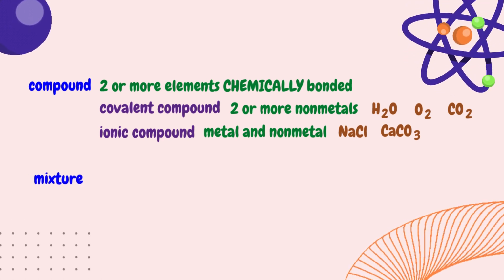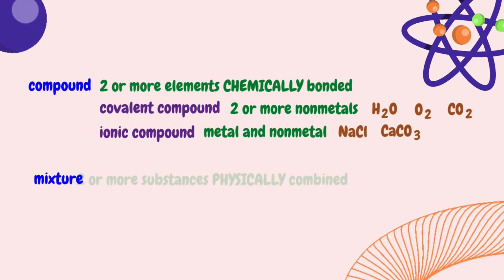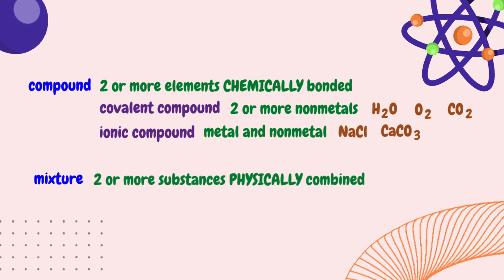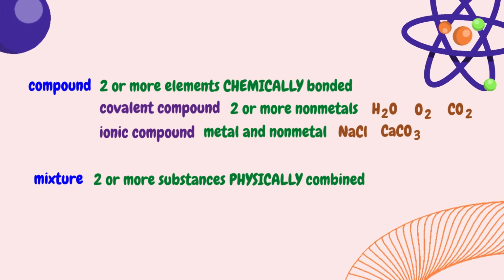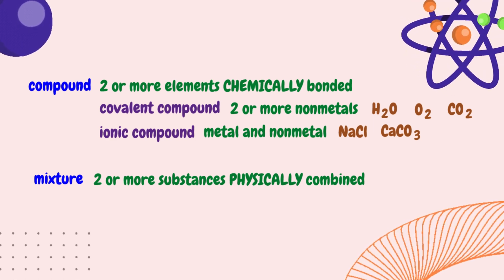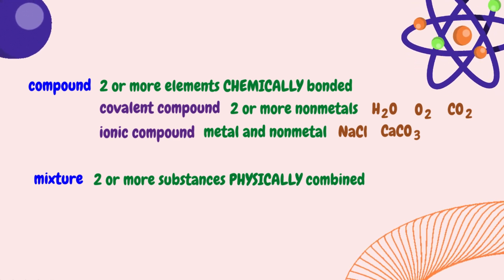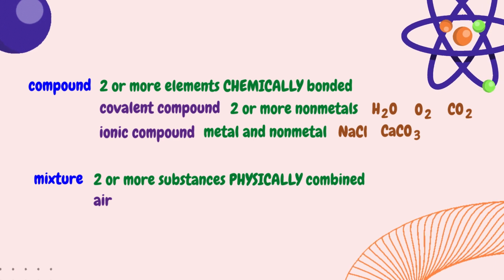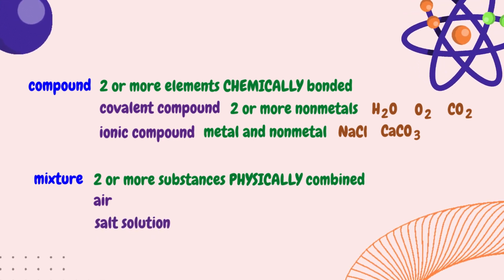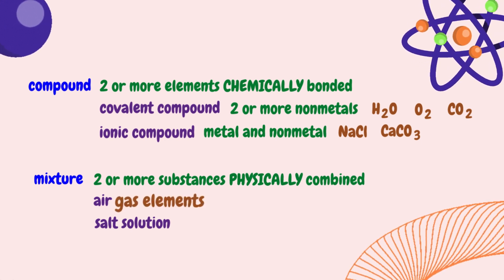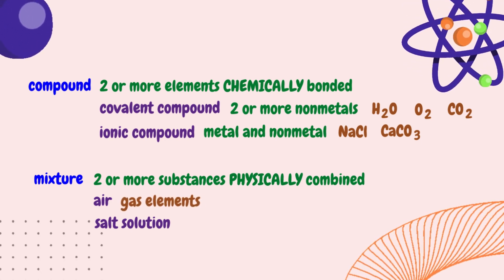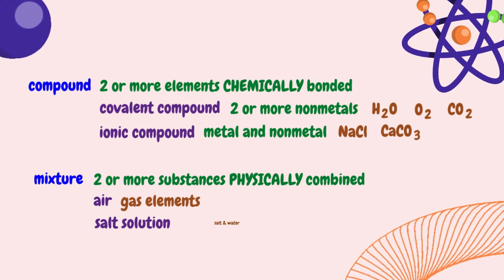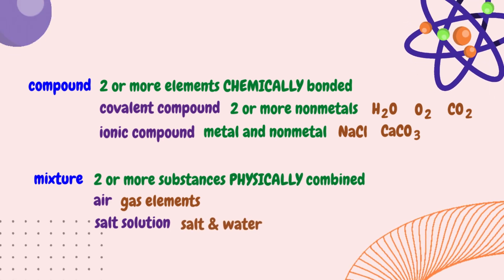Now mixtures. A mixture is a group of two or more substances that are physically combined. The components of a mixture can be elements or compounds. Some common examples of mixtures include atmospheric air and salt solution. The atmospheric air consists of several gas elements that are physically combined. The salt solution consists of salt and water that are physically combined.